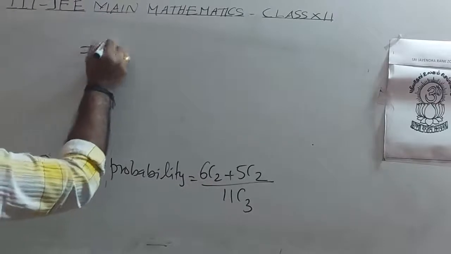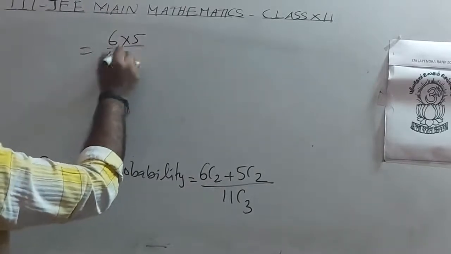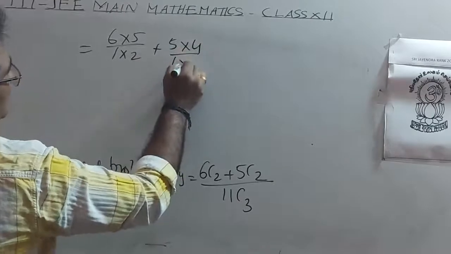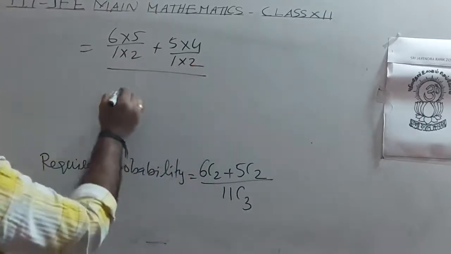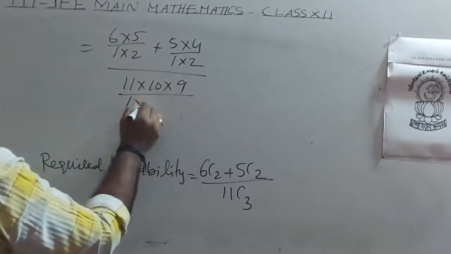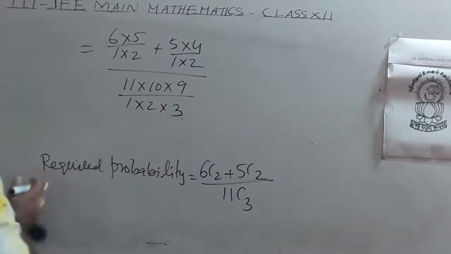Equal to 6 into 5 by 1 and 2 plus 5 into 4 by 1 and 2, divided by 11 into 10 into 9 by 1, 2, 3.